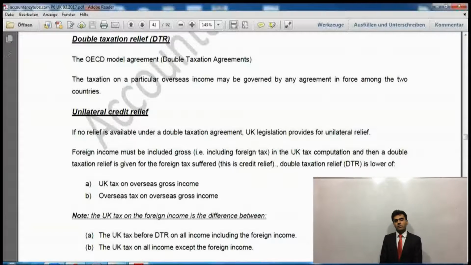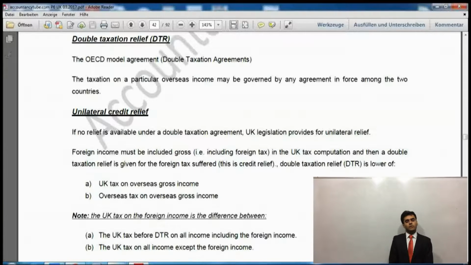Now, if there is an agreement between the UK and France, and income arises in France and the French government has charged tax, if that person remits that money into the UK, the UK government won't charge any tax on that remittance, because that income has already been charged tax in France. That thing is called double taxation relief.